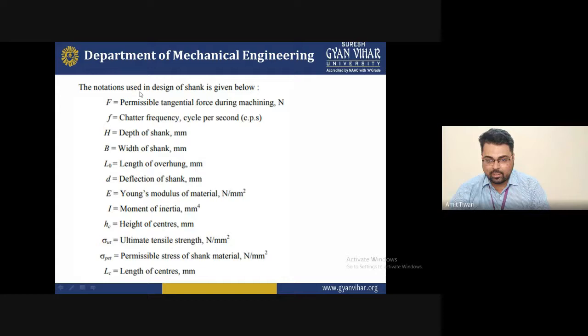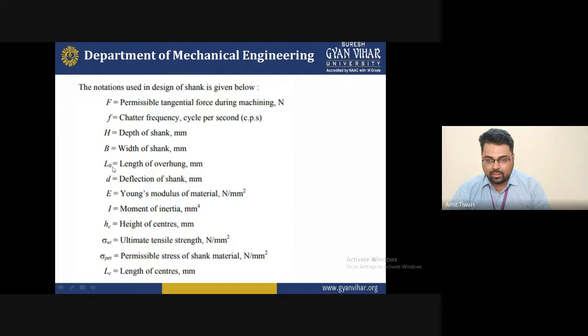Now there are some notations used in the design of shank, given below. First is F, the permissible tangential force acting on the machine, in Newton. Another f, in italic form, is the chatter frequency, in cycles per second, CPS. H is equal to the depth of shank in mm. Capital P is equal to the width of shank in mm.